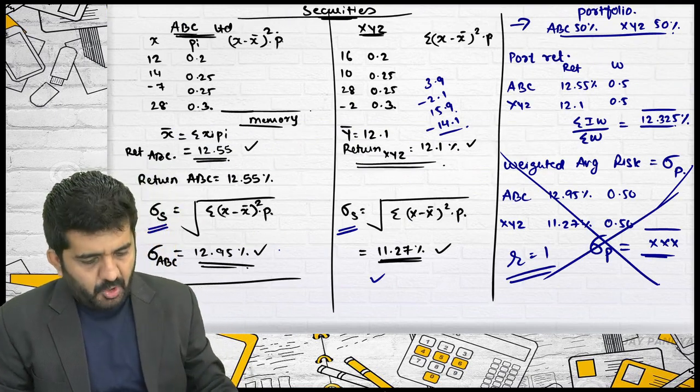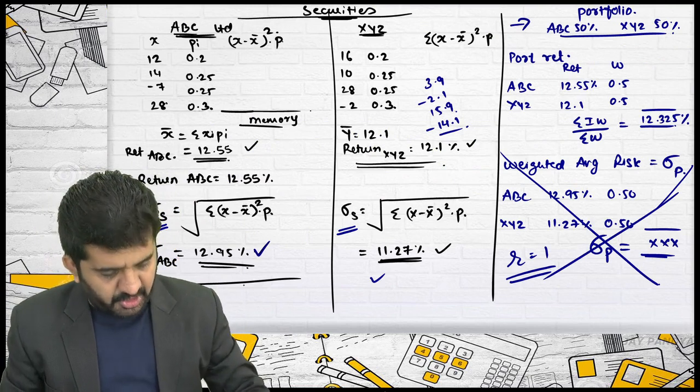Is it correct? What is this standard deviation, 12.95?